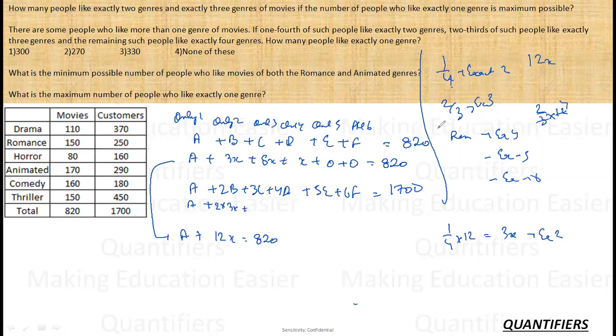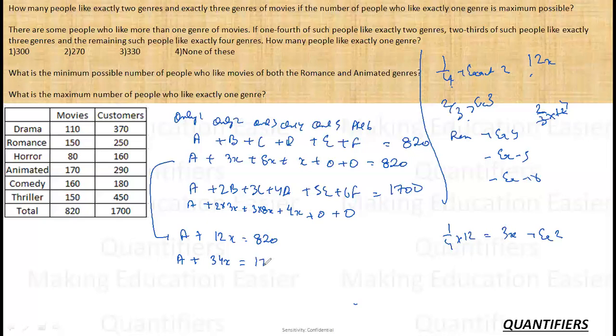Let's see what is the value of C. Exactly 3 is 2/3, that is 8x. So 3 into 8, plus exactly 4 which is only x. This was 0. This was 0. So this becomes A plus 6x plus 24x plus 4x, 34x.